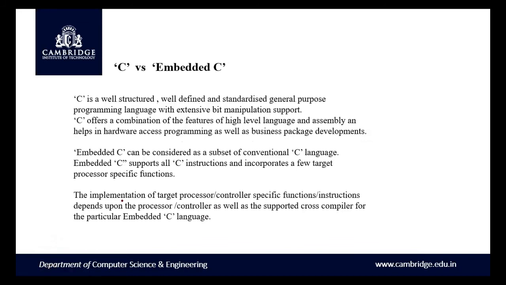Again, we are going to see what is the difference between C and embedded C. C is a well-structured general purpose programming language with high-level features and assembly-language-like features, which help you with hardware access, and even some business package development can be written in C. But embedded C is a subset of C, which supports all the C instructions, and a few target-specific functions are incorporated in embedded C. So for a specific target processor, we can use embedded C.